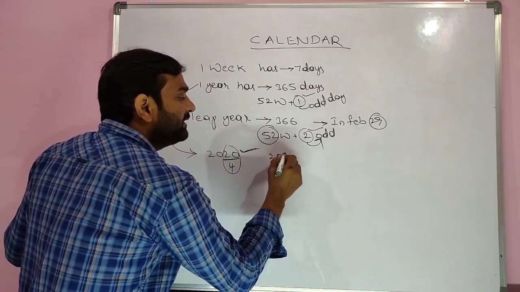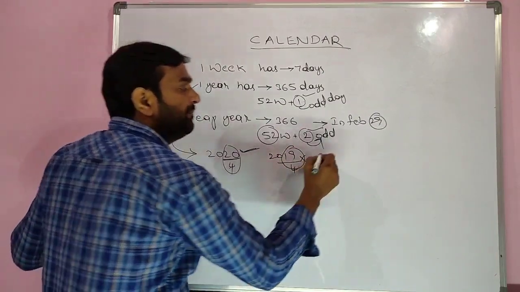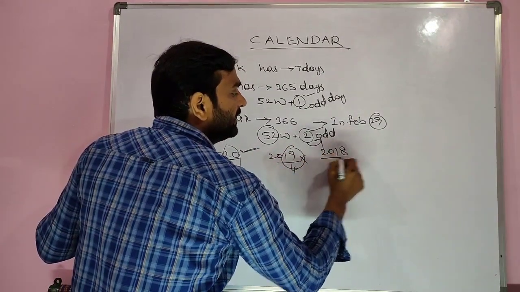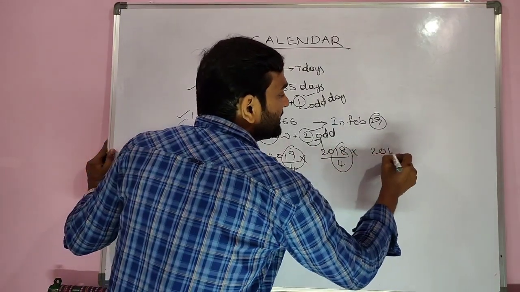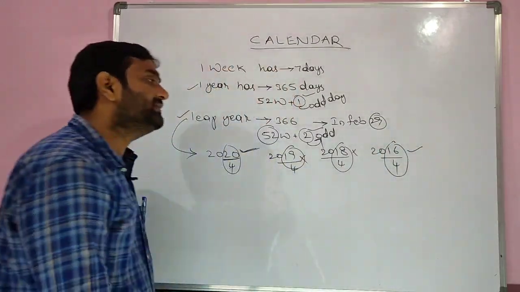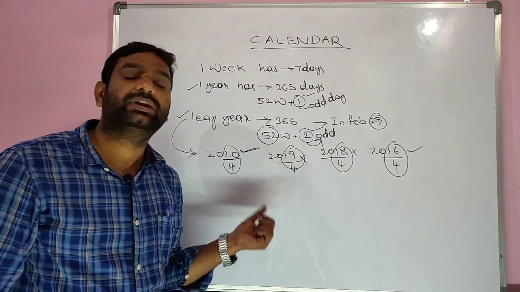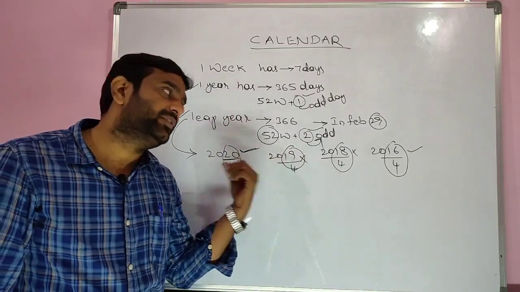What about 2019? 19 is not divisible by 4, so it's not a leap year. 2018 is not divisible by 4, so it's not a leap year. What about 2016? It's divisible by 4, so it's a leap year. That means every 4 years we will get a leap year.